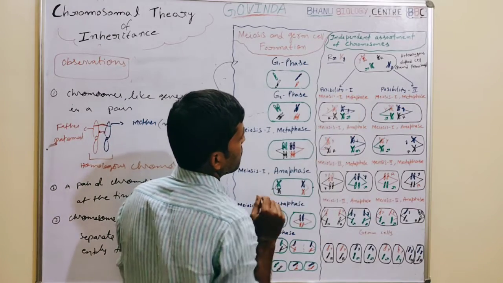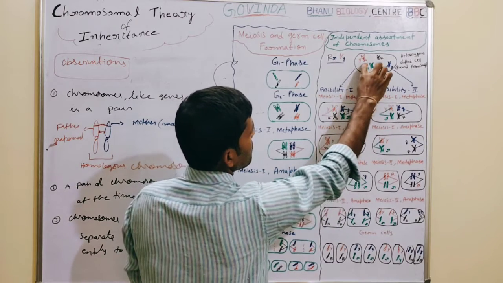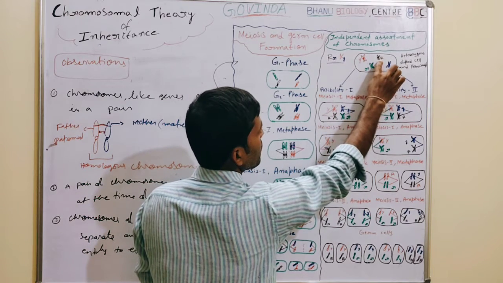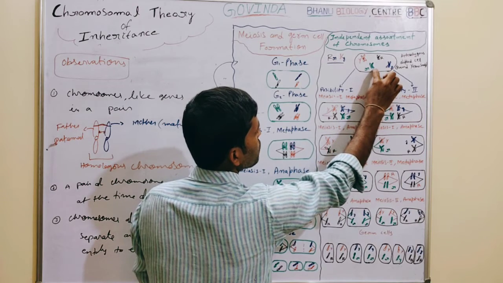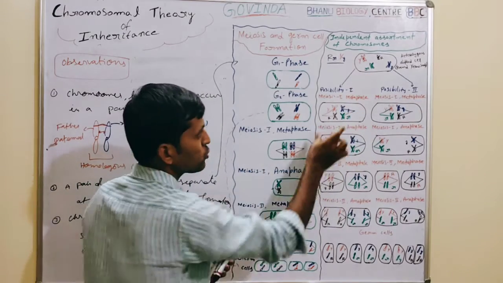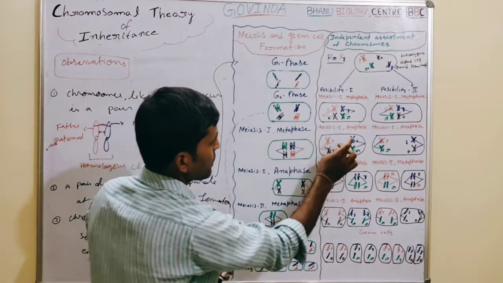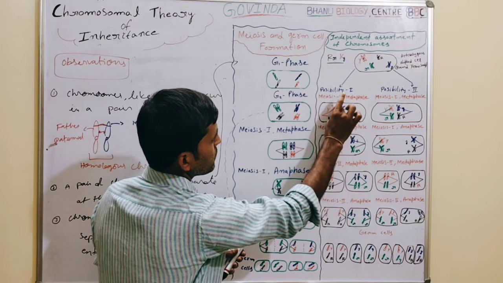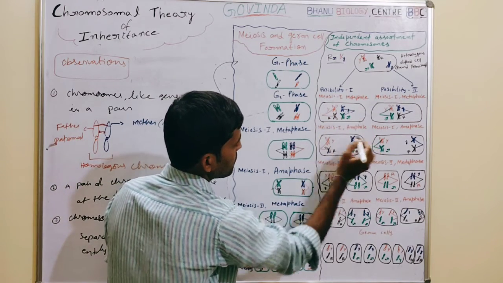Next, possibility 1. In case of metaphase of meiosis 1, this yellow chromosome can combine with the round shaped chromosome. Then this chromosome may have a chance to combine with this chromosome. If this happens, the structure of the cell becomes like this. The chromosomes are arranged in the metaphase of meiosis 1 in this way. Next, what happens in anaphase of meiosis 1? This set of chromosomes is pulled towards this pole, and this set is pulled towards this pole.